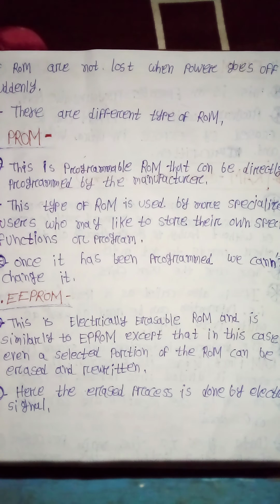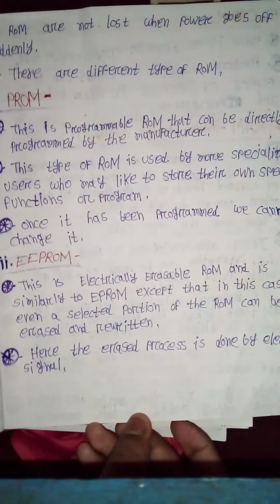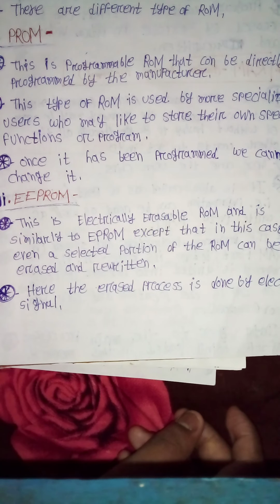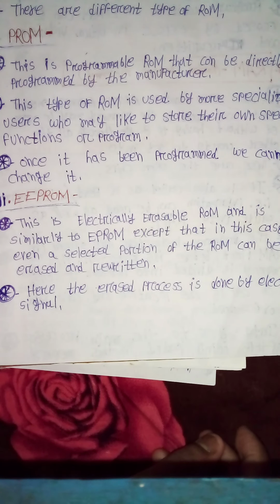There are different types of ROM. PROM. This is programmable ROM that can be directly programmed by the user. This type of ROM is used by specialist users who may like to store their own special program. Once it has been programmed, you cannot change it.